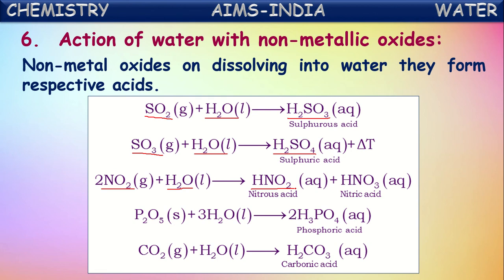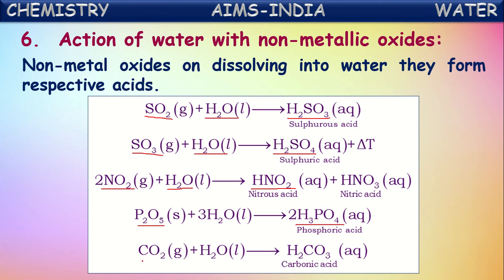See another non-metal oxide, phosphorus pentoxide. This is P2O5, called phosphorus pentoxide. This on dissolving into water forms a respective acid called phosphoric acid, H3PO4.